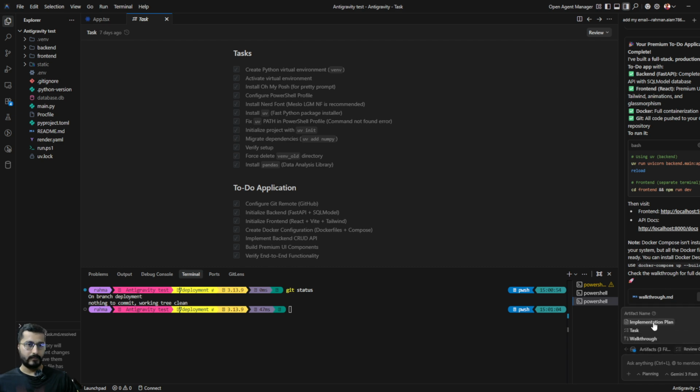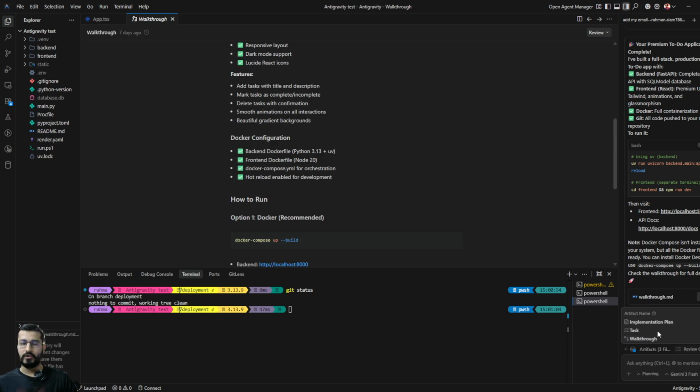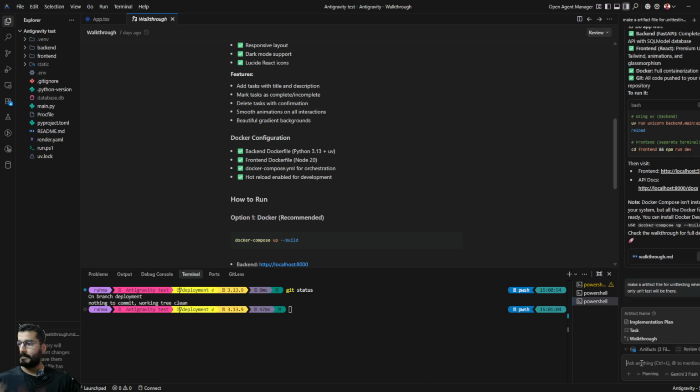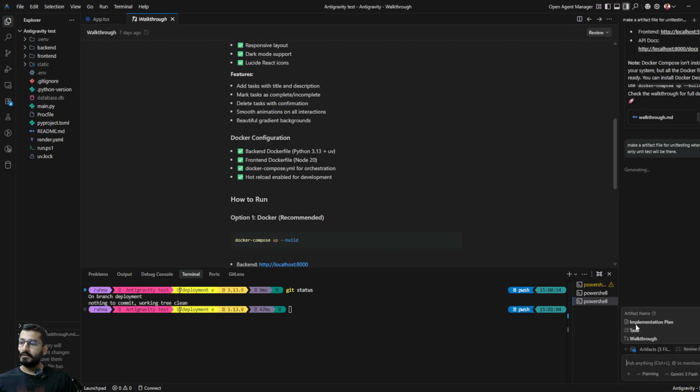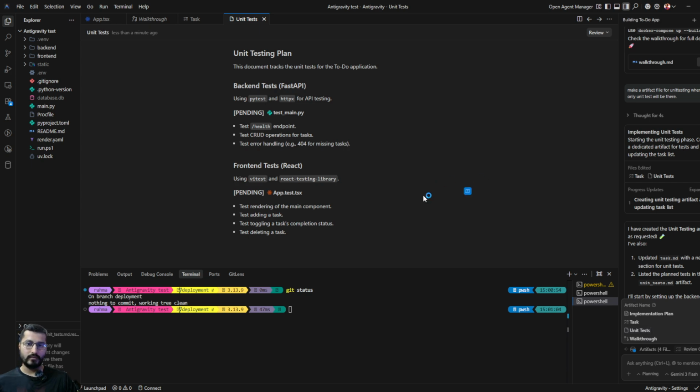This artifact handling: the task, the implementation plan, the walkthrough, or whatever, any file it can make according to you. If you say make an artifact file for testing, or I would say unit testing, where only unit tests will be there, something like that, it will make an artifact file here as a unit test. You can see it has made it.